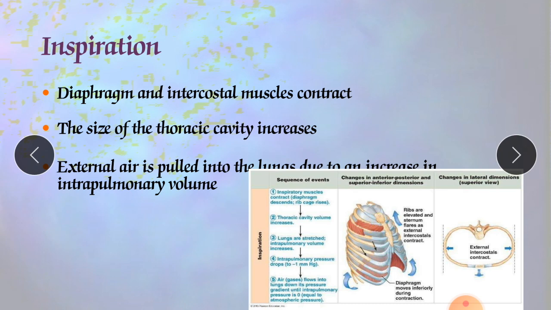Here in the atmosphere it is 760 mmHg, millimeters of mercury, and inside the lungs, inside your chest or pleural cavity, there should be less pressure than outside in the atmosphere.